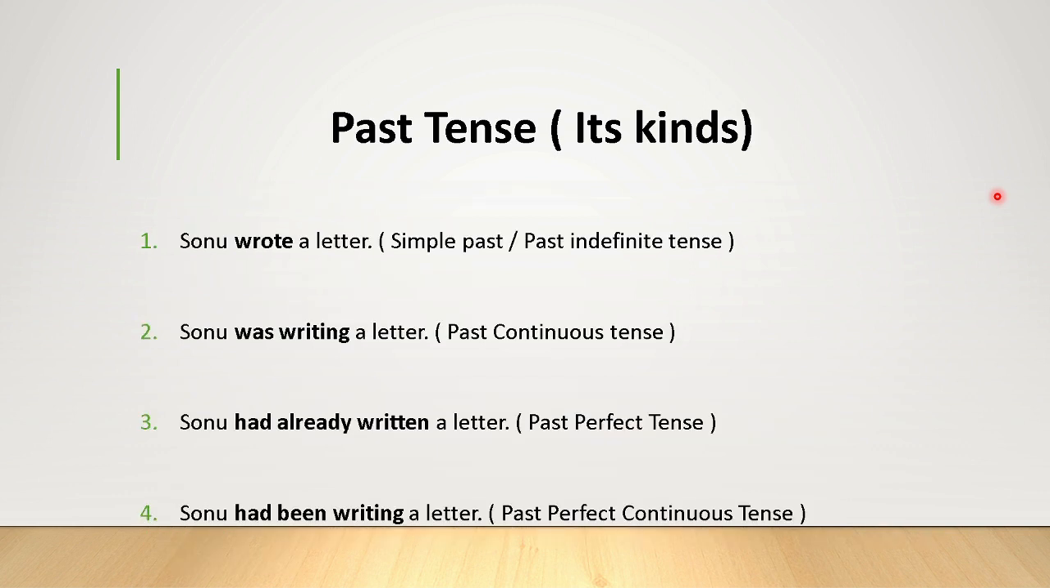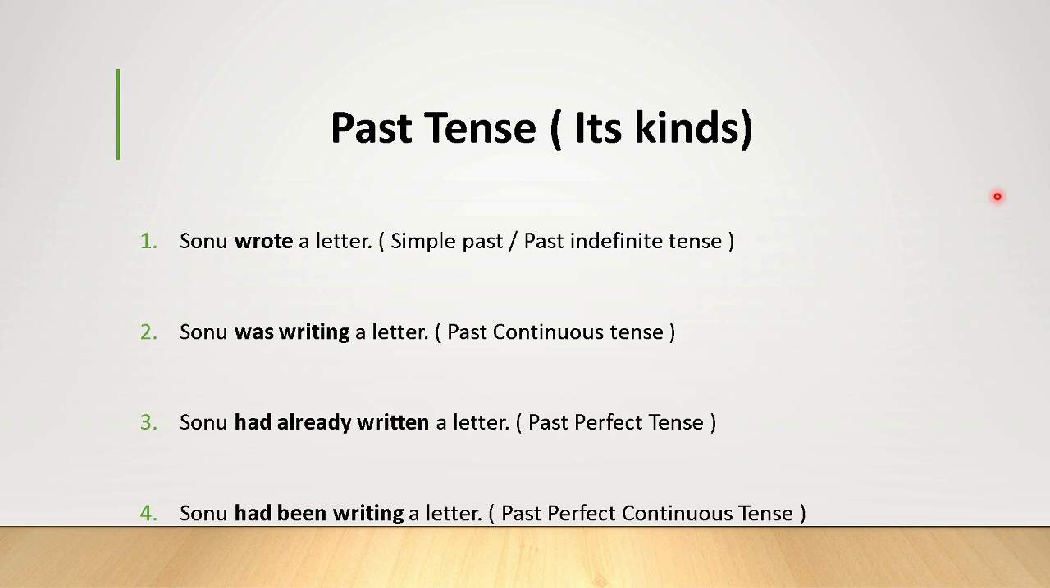Past tense and its kinds. Just as you have seen above the present tense and its kinds, so also in the past tense we have the four sub-kinds. They are: Sonu wrote a letter. Sonu was writing a letter. Sonu had already written a letter. Sonu had been writing a letter.